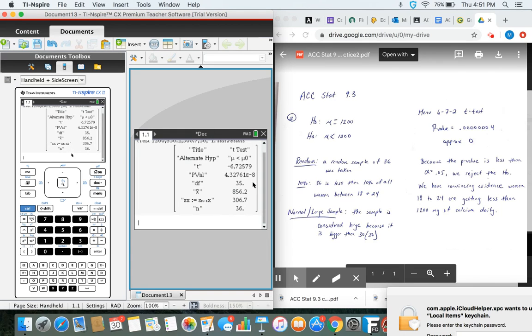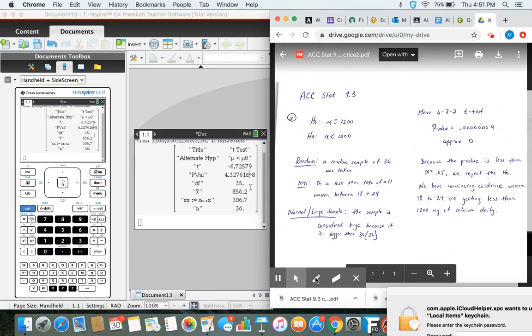We hit OK. Okay, so here's something where your calculator could be set differently, and you just want to be aware of this because I think some of us had a small oversight here, which is not a big deal, but just be mindful. Look at your p-value. Anytime you see something like this, e to the -8, that just means the decimal place is going to get moved left 8 times. So we're going to have 7 zeros. It's going to be a really, really small number, which basically means you could say it's approximately 0.